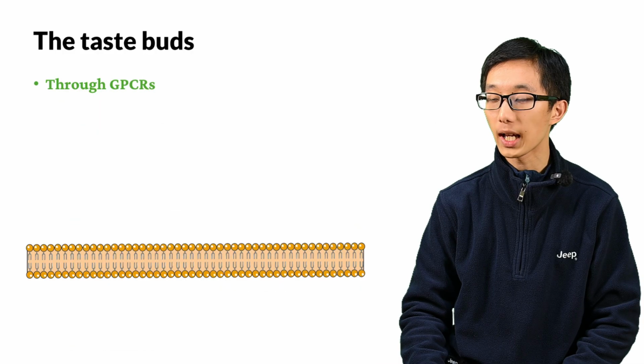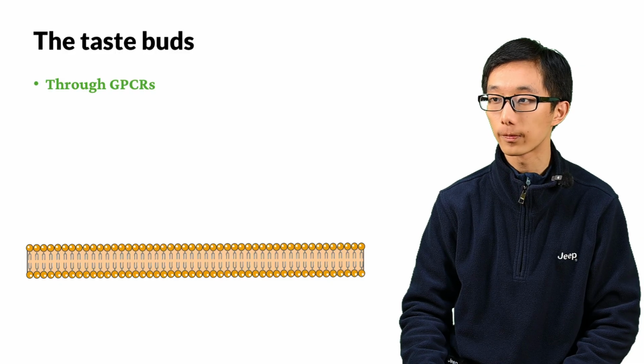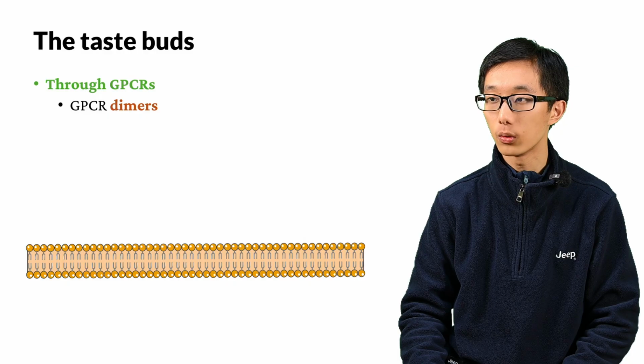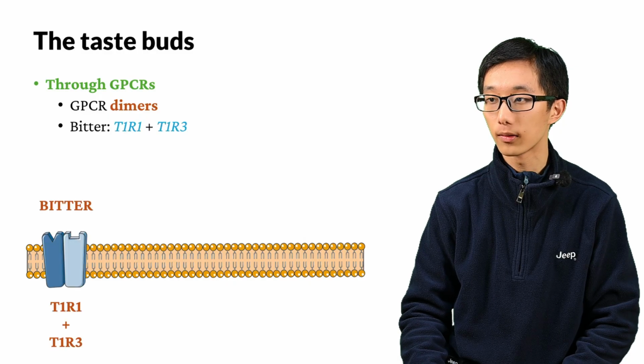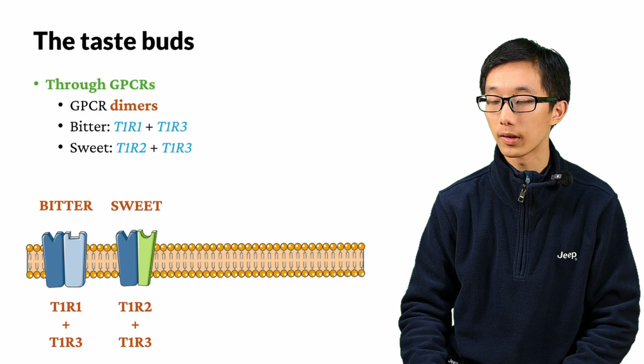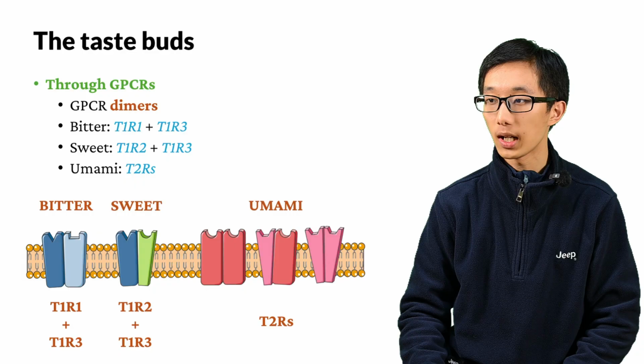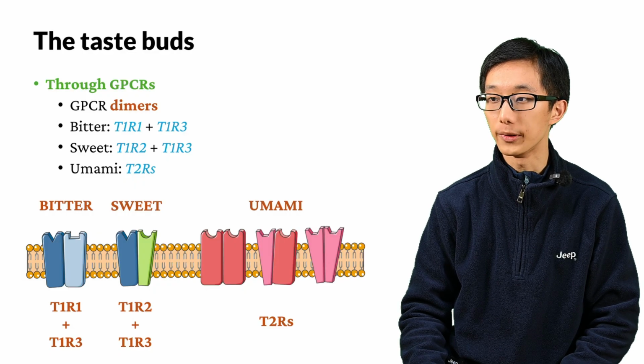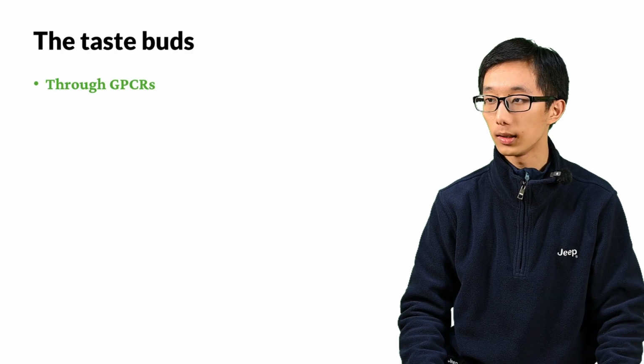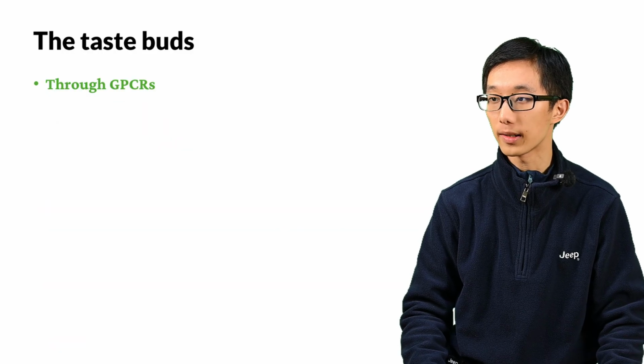Now let's take a look at the G protein coupled receptors transduction of taste signals. This process is realized through dimers of GPCRs. For umami, T1R1 and T1R3 dimers are used. For sweetness, a dimer of T1R2 and T1R3 is used. And for bitterness, a family of T2R receptor channels are used. Let's take a look at the following steps in the transduction.